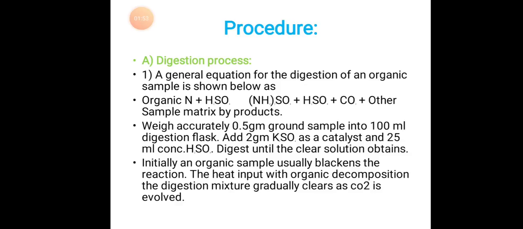Coming to the procedure, it contains three steps. First one, the digestion process. A general equation for the digestion of an organic sample is: organic nitrogen plus H2SO4 giving rise to (NH4)2SO4 plus H2SO4 plus CO2 plus other sample matrix by-products. Weigh accurately 0.5 grams of ground sample into a 100 ml digestion flask. Add 2 grams K2SO4 as a catalyst and 25 ml concentrated H2SO4.